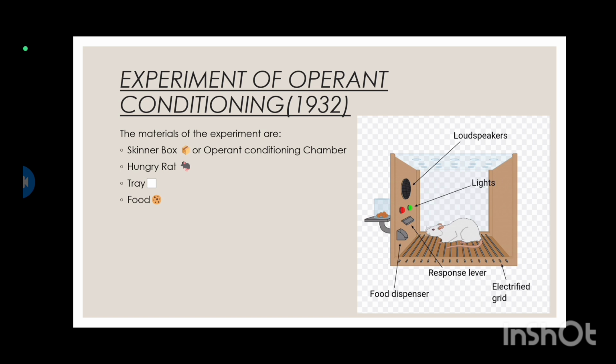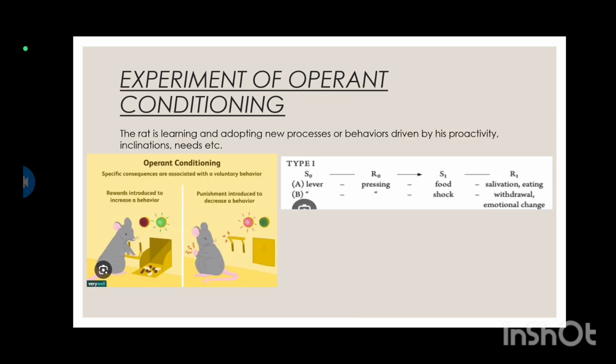In the above situation, the response is instrumental and getting food is its consequence. Here we can see that the rat is learning and adopting new processes and behaviors driven by proactivity, inclinations, needs, etc. Specific consequences are associated with a voluntary behavior. In the first part, rewards are introduced to increase the behavior and punishment is introduced to decrease the behavior.